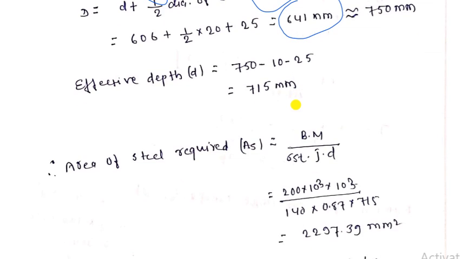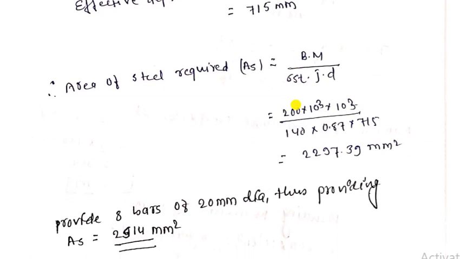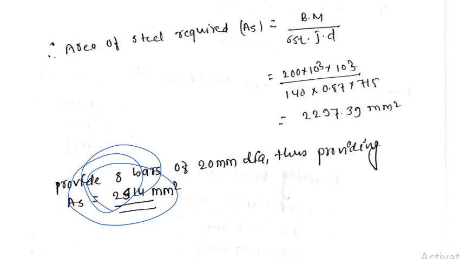Now we need to calculate area of steel. So previously we have already derived the formula BM by sigma ST into J. So here the area of steel came 2297 mm square. Now we have to fit how many bars we can insert in this. So we will insert 8 bars of 20 mm diameter providing 2514 area of the steel, right. So we will provide 8 number of bars in the beam such that it can withstand the load easily.